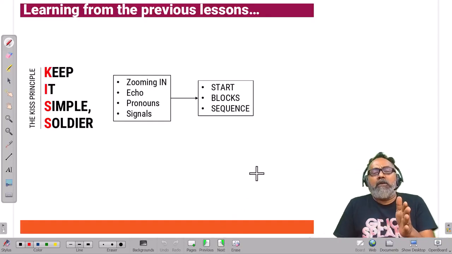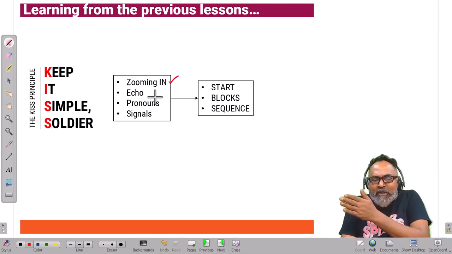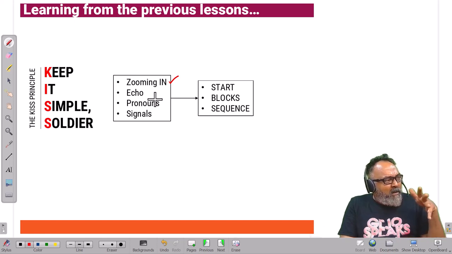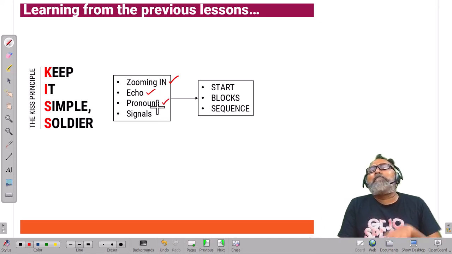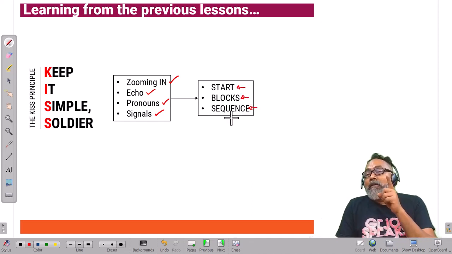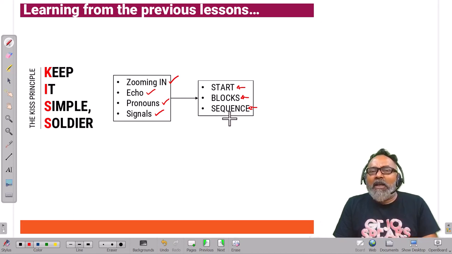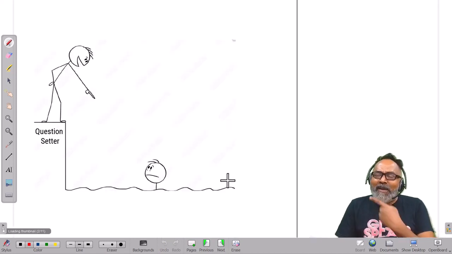What have we learned? Keep it simple, soldier. We'll use zooming in, generic to specific, general to specific, broad to narrow. We'll find out the echo words. If there are pronouns, we'll pick those pronouns. There are signals, we'll be excited to find out the start, the blocks, and then the sequence. But someone is missing here. You have to notice that in the last 2 lessons of paragraph jumble, the question setter is missing.